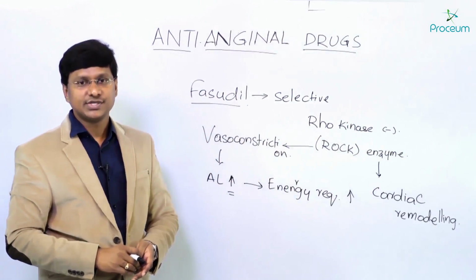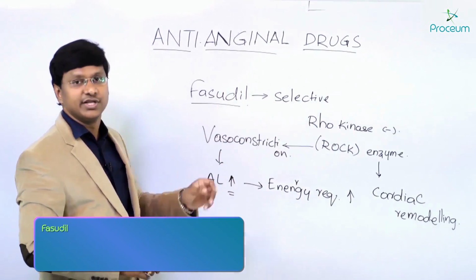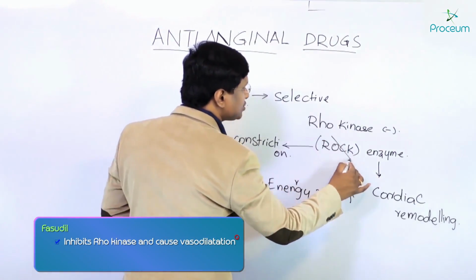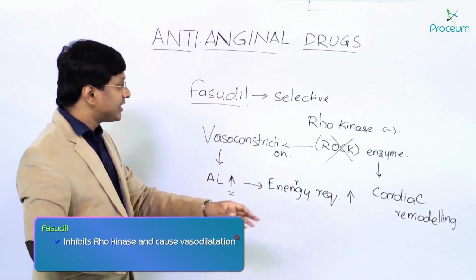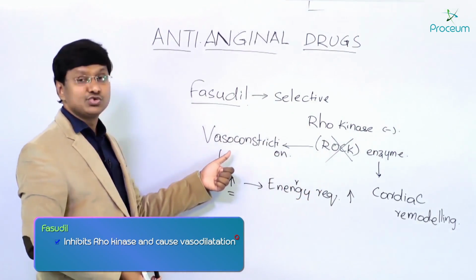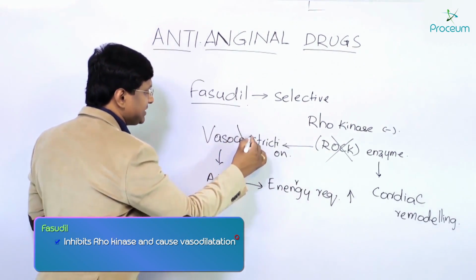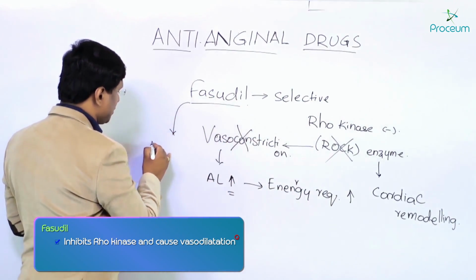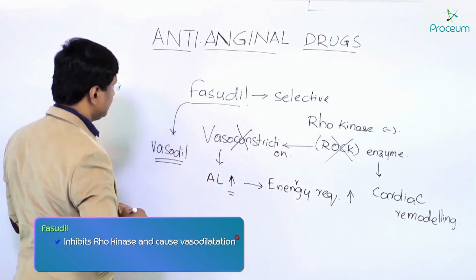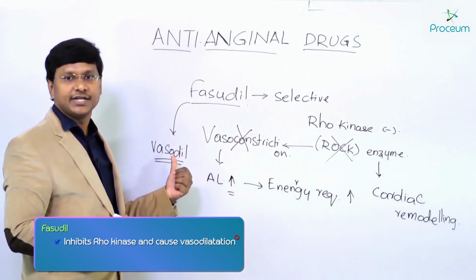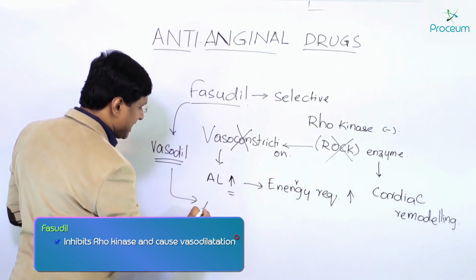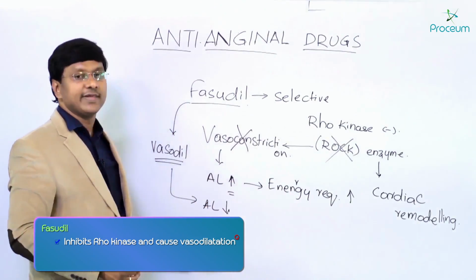So with the help of Fasudil, you inhibit this ROCK enzyme. When you inhibit the ROCK enzyme, there is no vasoconstriction. Instead, Fasudil will cause vasodilatation, so the afterload on the heart will be reduced.